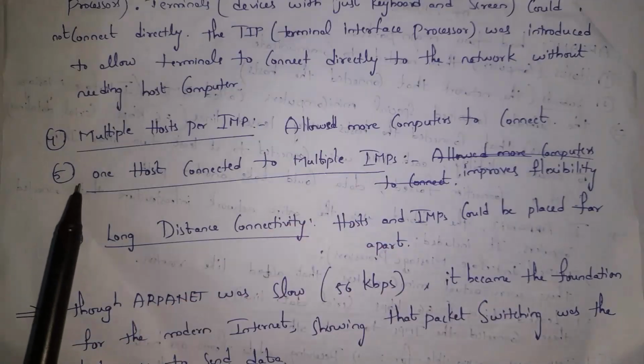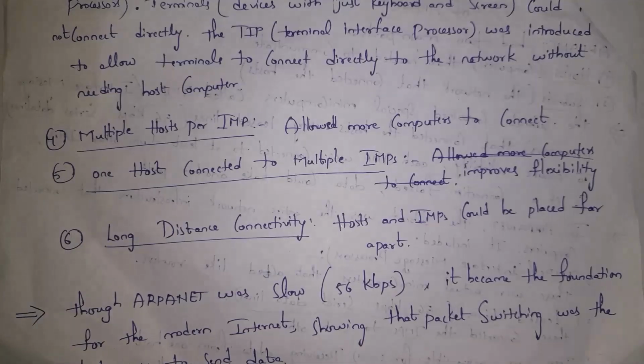And fifth one is one host connected to multiple IMPs. Guys, if you want very fast communication, then you can also connect your system to multiple IMP devices. So data will be transferred successfully. Even if there is damage to one IMP device, the other IMP device will transfer our data.